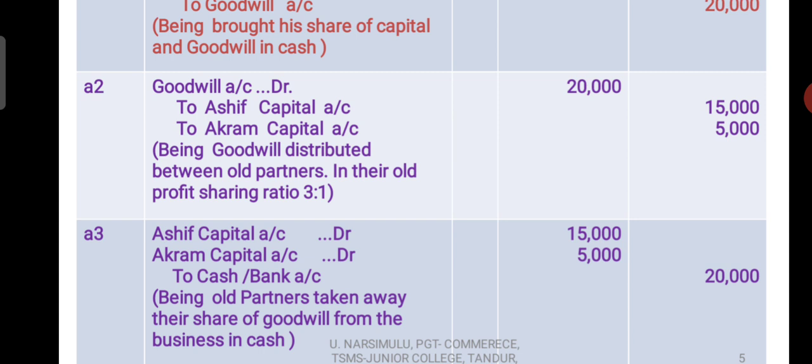The distributed goodwill is taken away from the business by old partners in cash. For that we can go to write the third entry, A3. Asif capital account debit 15,000, Akram capital account 5,000, to cash or bank account 20,000. So being old partners taken away their share of goodwill from the business in cash. So this is the third entry.